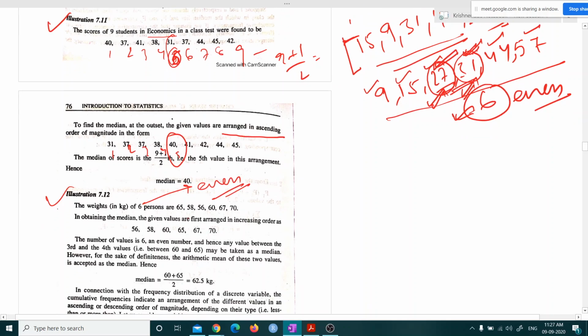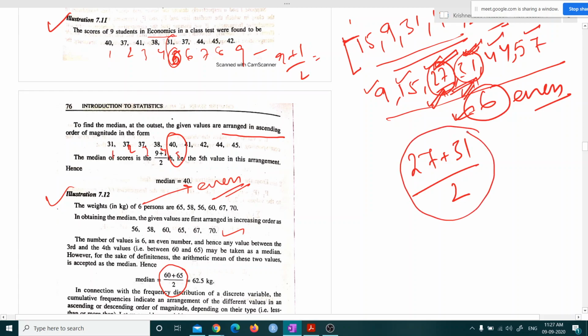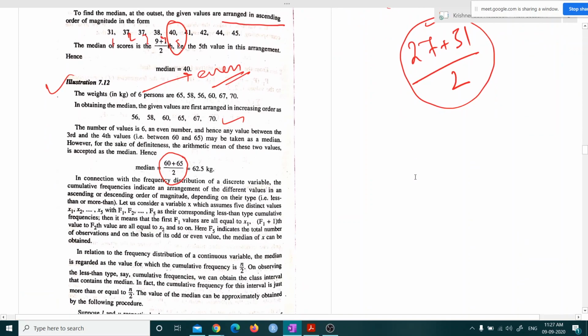Now again we will put these values in ascending or descending order and then apply this formula. So here for this case, 27 plus 31, the middle value of these two values. So this is nothing but 62.5 kgs.